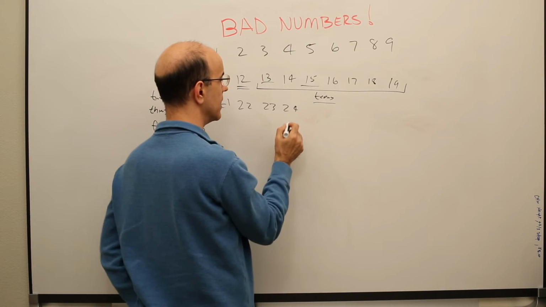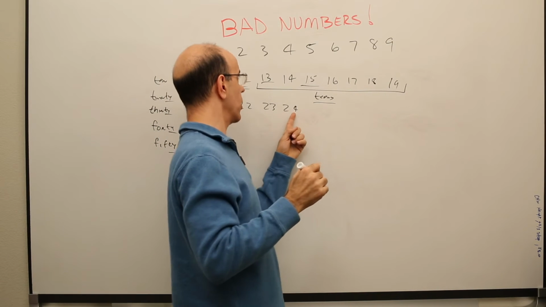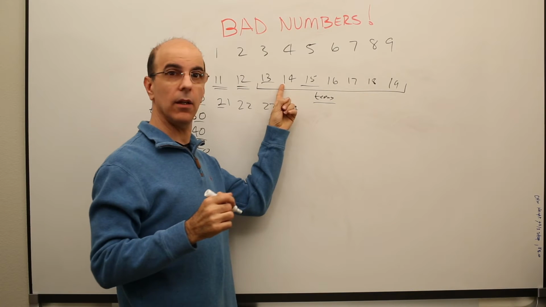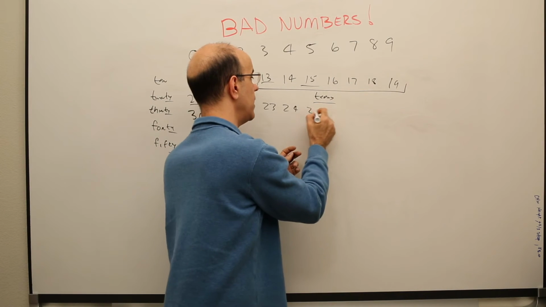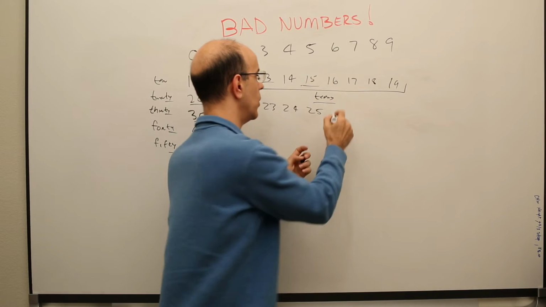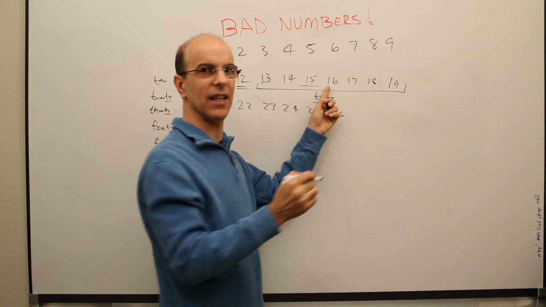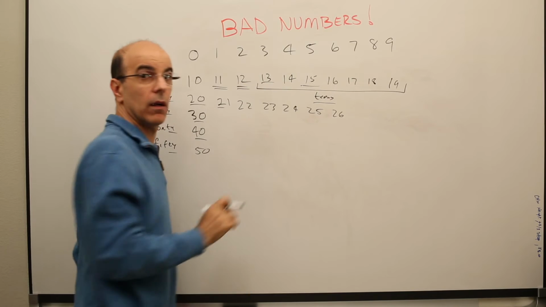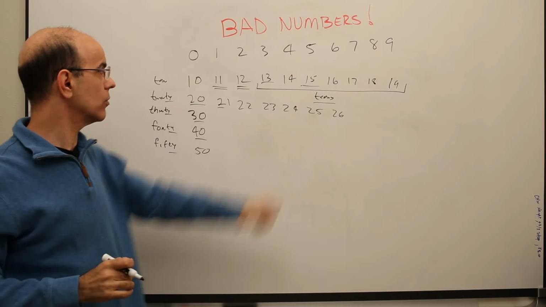But what's interesting is I say 24 here, but I say 14 here. I say 25 here in this direction, but I say 15. 26, 16. It's just craziness here. So that's like the worst row of all.